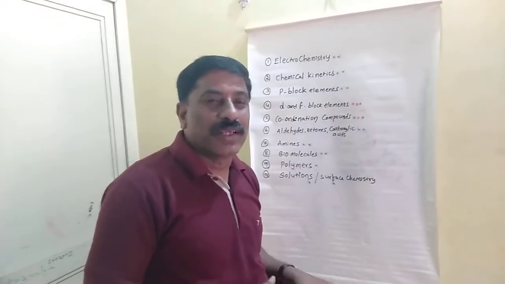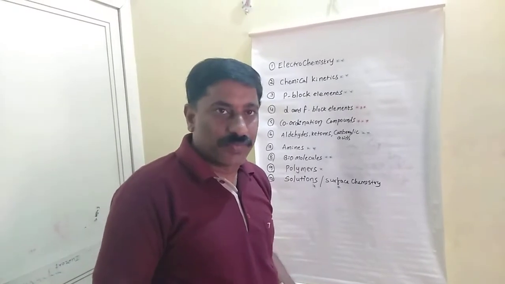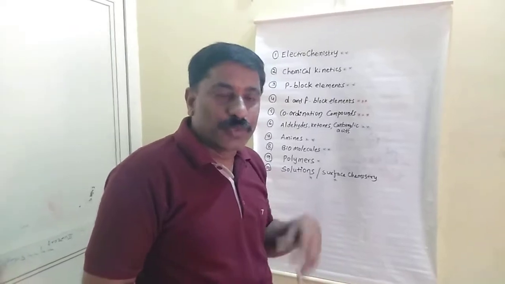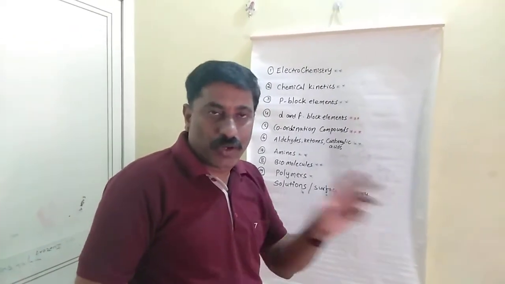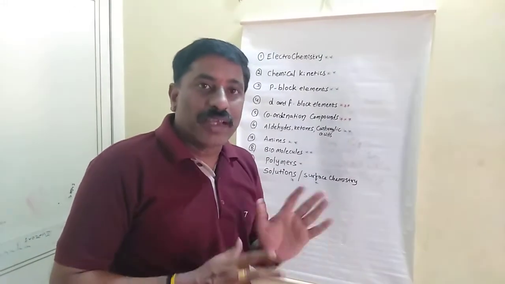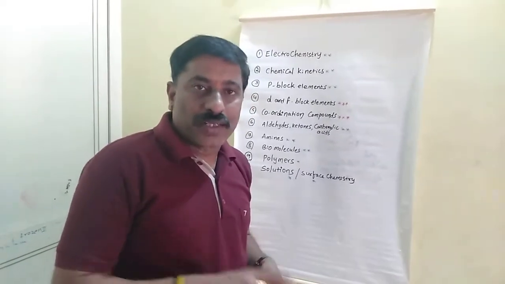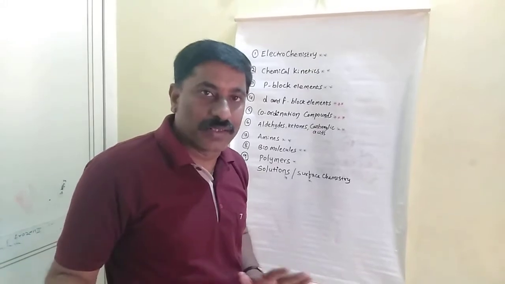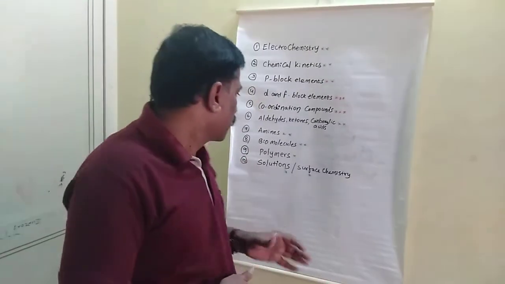In polymers, maximum are types of polymerization processes and their examples. Then which polymer is used for which purpose, uses of polymers. In our textbook there is a table of polymers and their uses. From that only they mostly ask, so prepare it well, which polymer is used for which purpose.